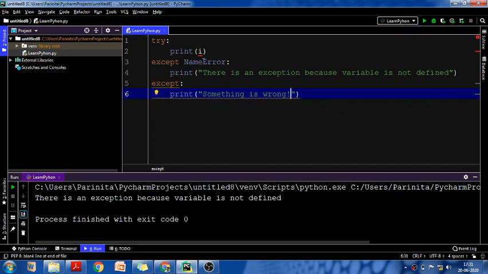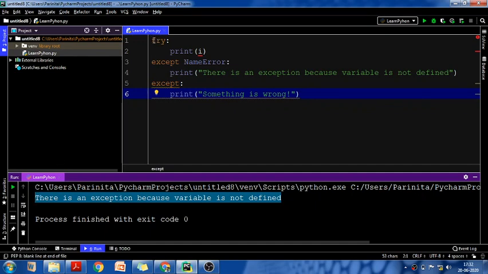Yes, now it was a NameError. We have already seen that it was a NameError because i is not printed. So it will give you a definite message that there is an exception because the variable is not defined. So this error is printed. Now, got it, how it will work?